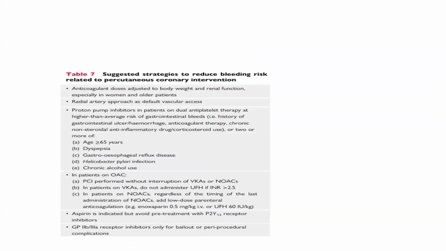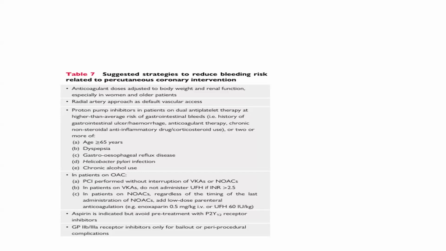Now, the suggested strategy to reduce the bleeding risk related to the percutaneous coronary intervention: anticoagulant doses adjusted to the body weight and renal function, especially in women and older patients. Radial artery approach is the default vascular access. Proton pump inhibitor in patients on dual antiplatelet therapy at higher than average risk of GI bleed.